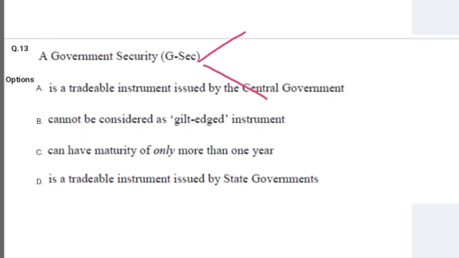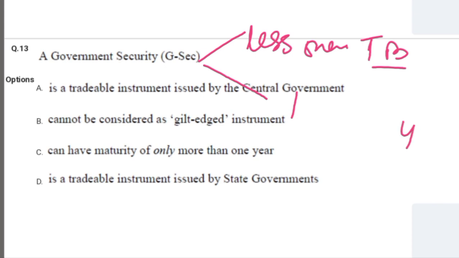One has the maturity period of less than 1 year, and we call them treasury bills or T-bills. And the second one has the maturity period between 1 year and 40 years, and we call them government bonds. Okay, so there are two types.